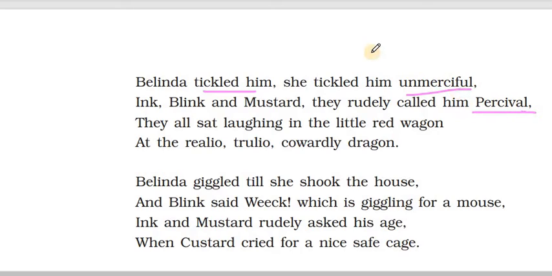So here Custard is compared to Percival. They all sat laughing in the little red wagon, making fun of the realio trulio cowardly dragon. They really truly were making fun of the cowardly dragon.